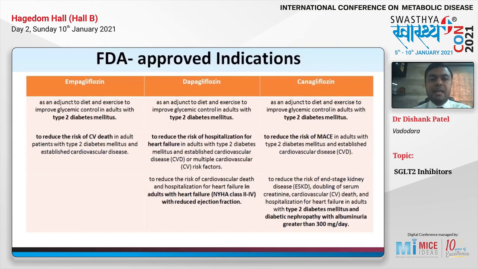And if you see the FDA approved indications for these molecules, not only for type 2 diabetes, EMPA is approved for reducing the CV death, DAPA is approved for reducing the hospitalization for heart failure, as well as for the heart failure itself. CANA is approved for the reduction in the MACE, as well as for the DKD patients, diabetic kidney disease patients. So not only for diabetes, but these molecules are now approved for other indications also for cardiovascular or cardiorenal benefits.